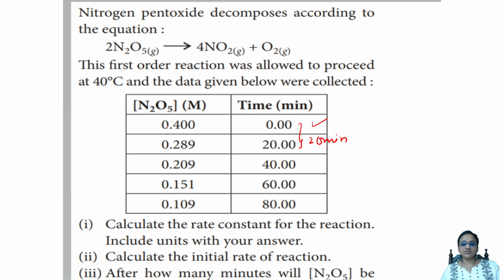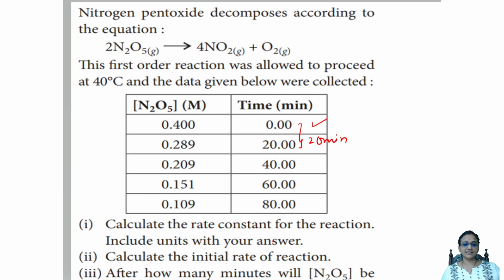With time, the concentration of N2O5 is decreasing. What did they ask me? First, calculate the rate constant of the reaction, include units with your answer. Second, calculate the initial rate of the reaction.